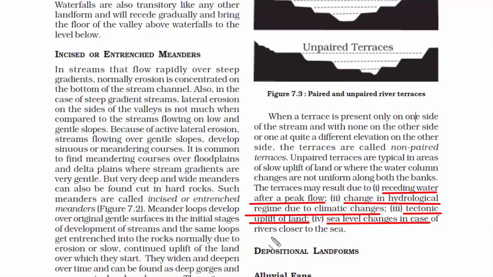The fourth reason behind unpaired terrace formation is sea level changes in case of rivers closer to the sea. When there is an increase in the volume of water in the sea, that excess water will sweep into the land through rivers. That will cause floods, and naturally unpaired terrace formation will take place. So these are the four reasons that can cause unpaired terraces. With this, we have now covered the four types of erosional landforms that exist due to running water.